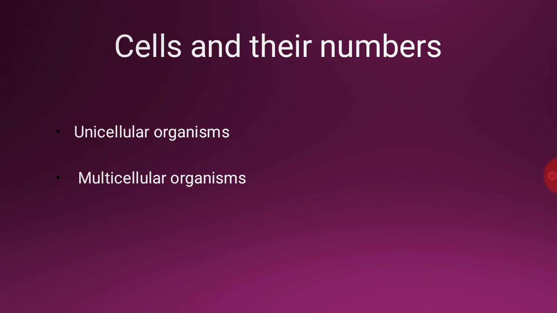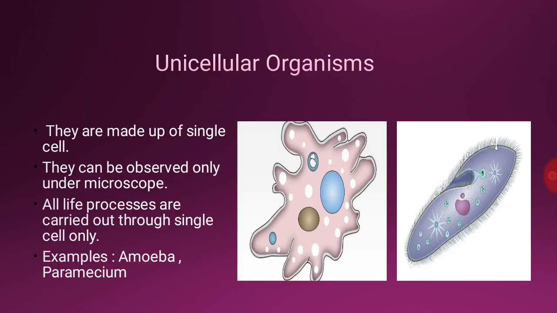On the basis of cellular structure, organisms are of two types: unicellular organisms and multicellular organisms. 1. Unicellular organisms. They are made up of a single cell, so they are also called single-celled organisms. They are very small and can be observed only under a microscope. They carry out their life processes through a single cell only. Examples are amoeba and paramecium.